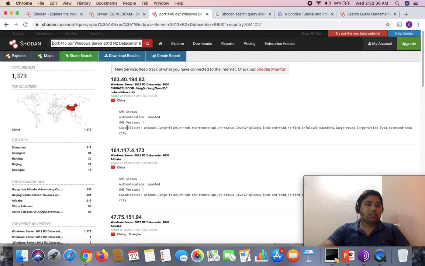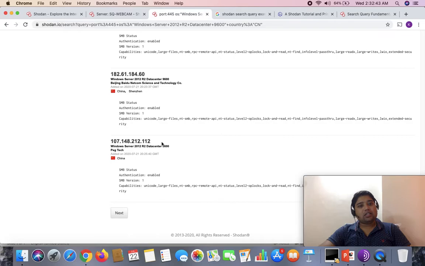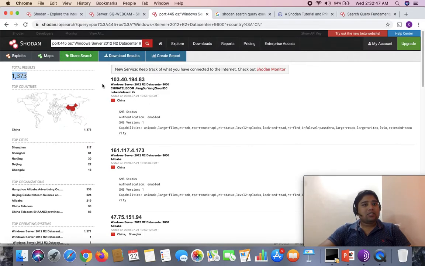You can see that only 1373 devices are exposed to the internet having port number 445 open, plus the operating system type is Windows Server 2012 R2. So this is one of the examples that I wanted to show you guys.